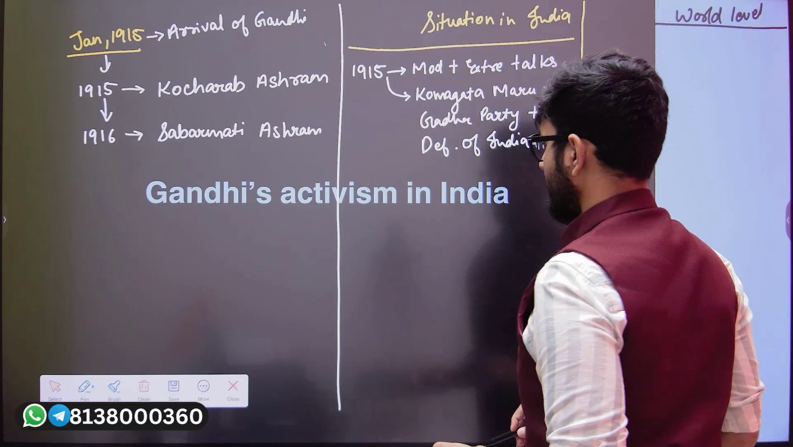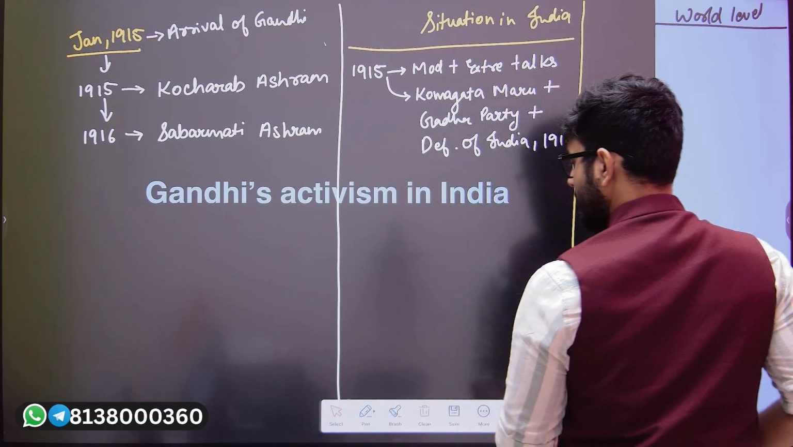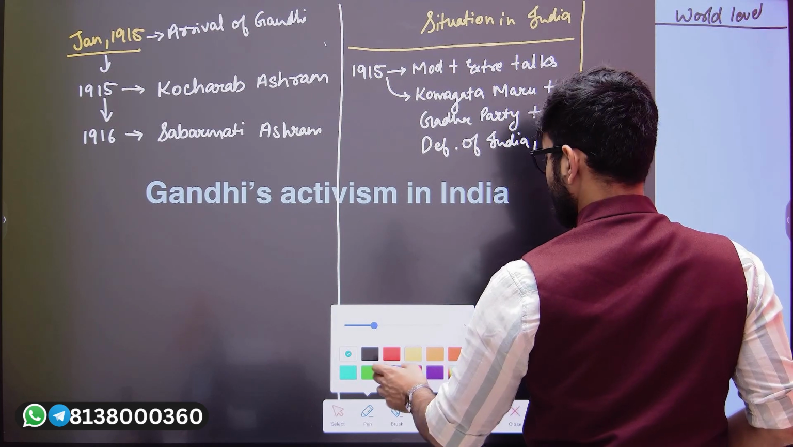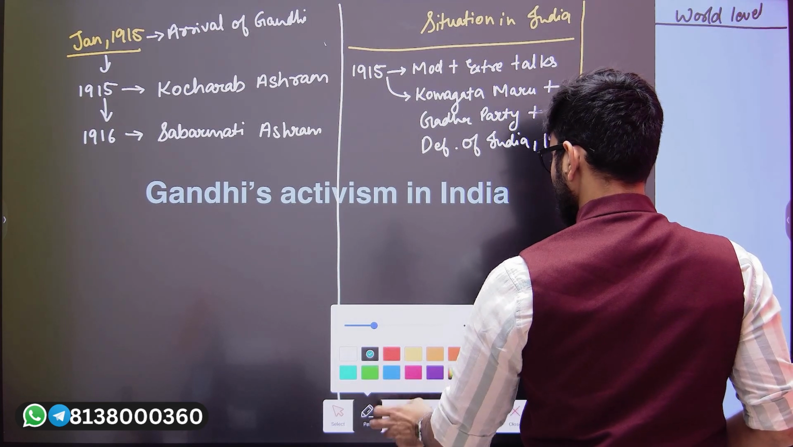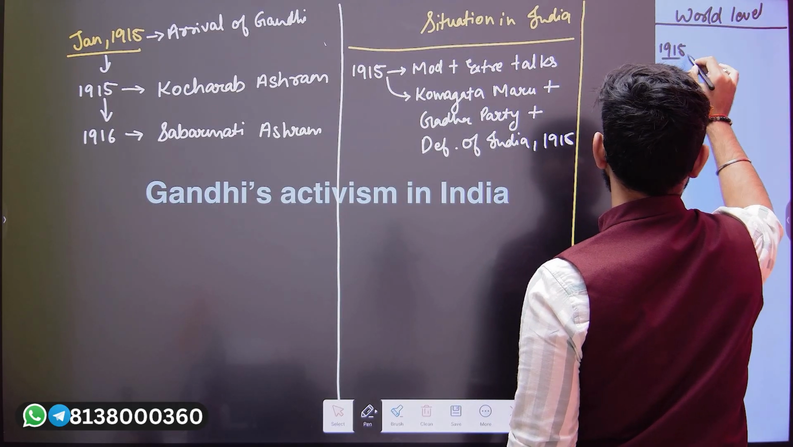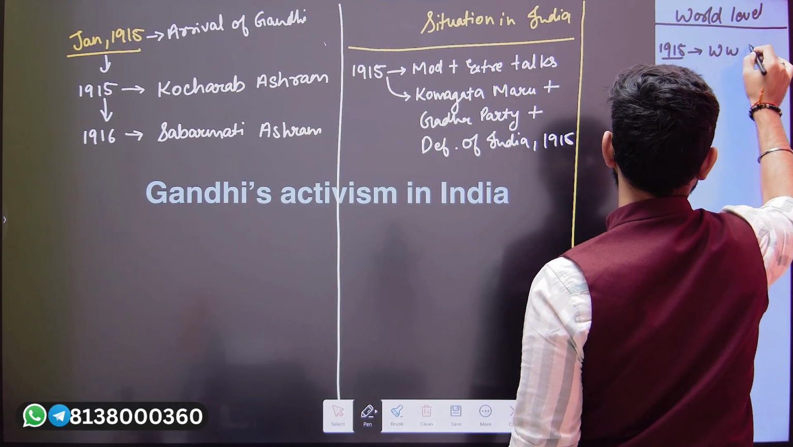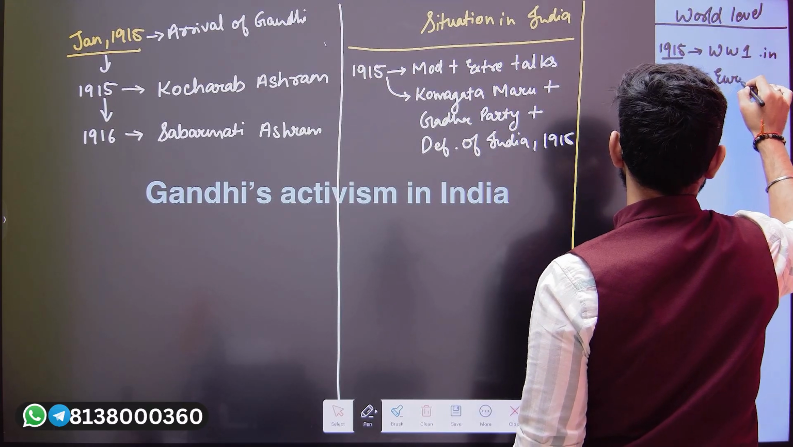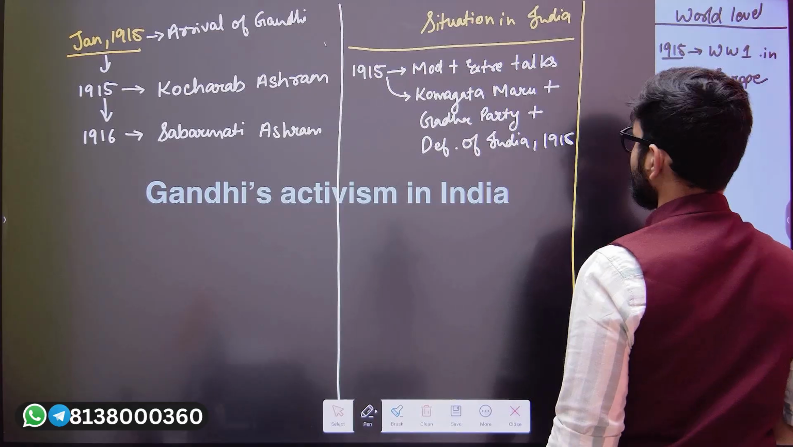Okay, so this is there. Now when we talk about the international level, what is going to be the international development at that point of time? The international development in the year 1915 was that World War One was happening in Europe.